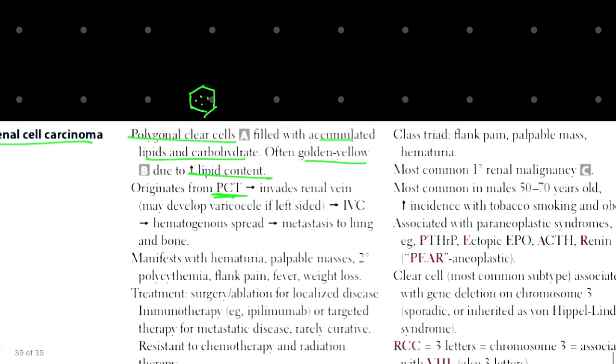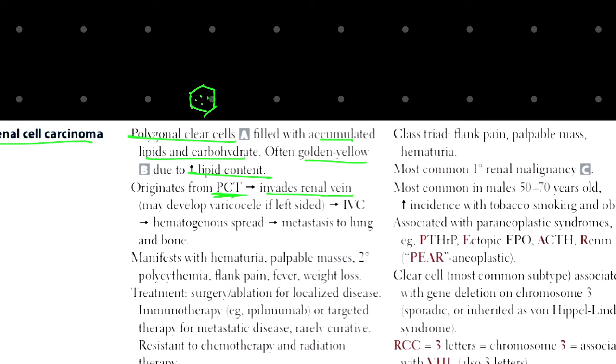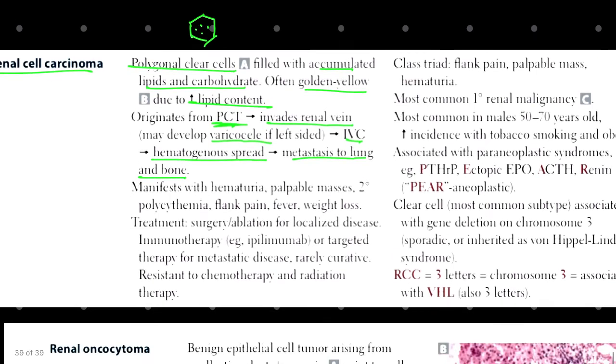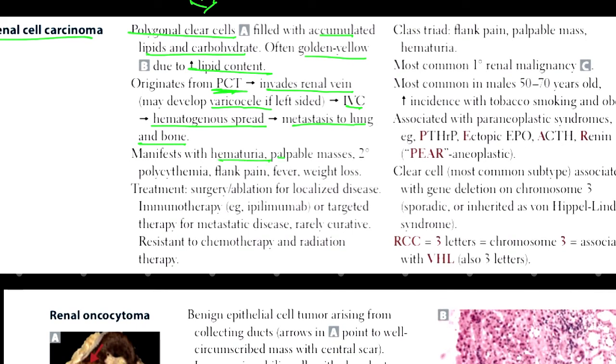Now moving further, it invades the renal vein, and may develop varicocele, which is dilation of veins, and IVC involvement. Hematogenous spread, as we have said: there will be no lymphatic spread, only blood vessels. Metastasis to lung and bone, as we mentioned in order. It manifests with hematuria, palpable mass, secondary polycythemia, flank pain, fever, and weight loss. Treatment is surgery and ablation for localized disease, and immunotherapy or targeted therapy for metastatic disease. It is rarely curative, with resistance to chemotherapy and radiation therapy.